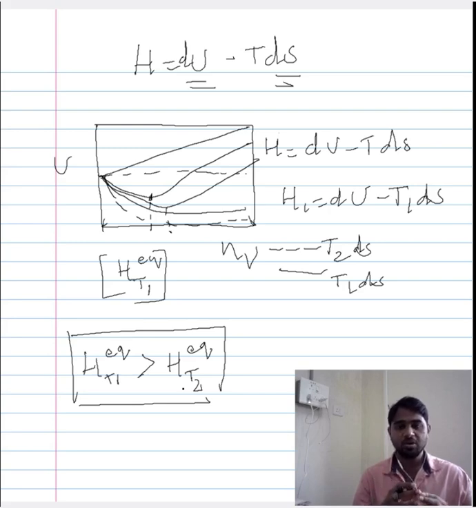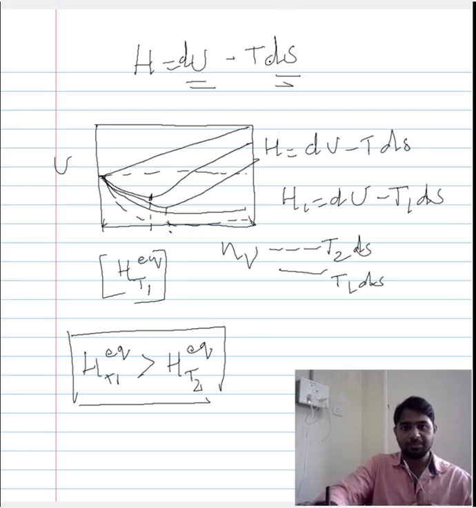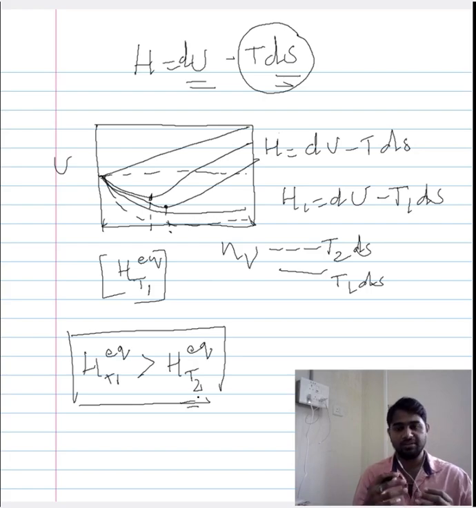Here it is an increase in temperature. Because of the increase in temperature, the dominance of the entropy increases, and this will ultimately shift your equilibrium position, and that would mean that now we have a new equilibrium position because of the increase in temperature.